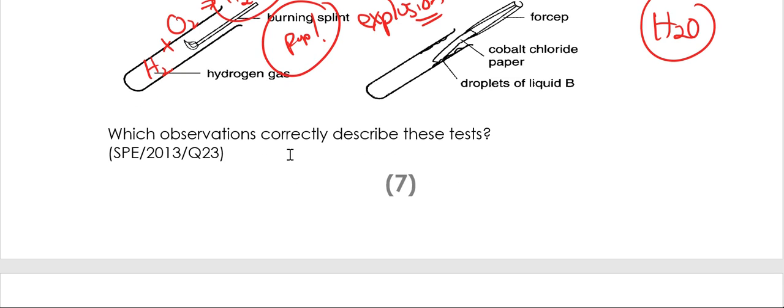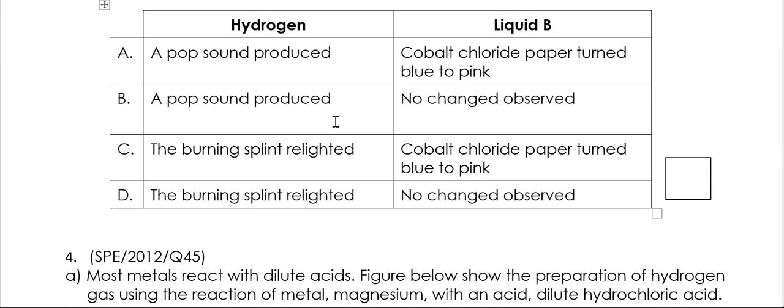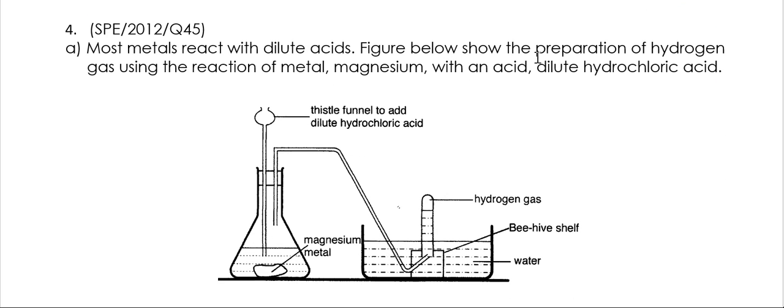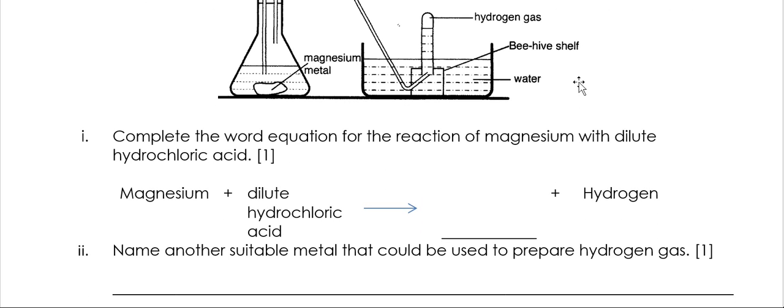Which observation correctly describes these tests? So hydrogen should form a pop sound, and cobalt chloride paper turn from blue to pink. That's A. Most metals react with dilute acids. The figure below shows the preparation of hydrogen gas using the reaction of metal, magnesium with an acid, dilute hydrochloric acid.